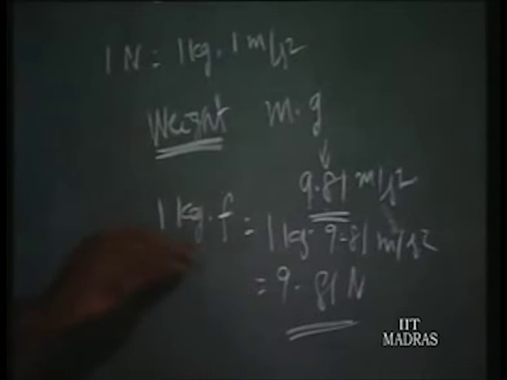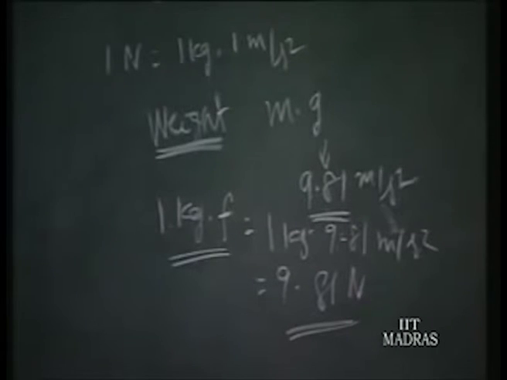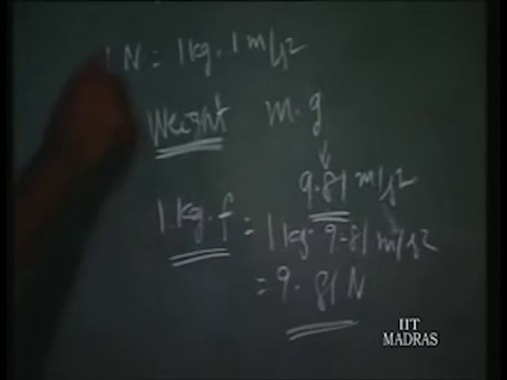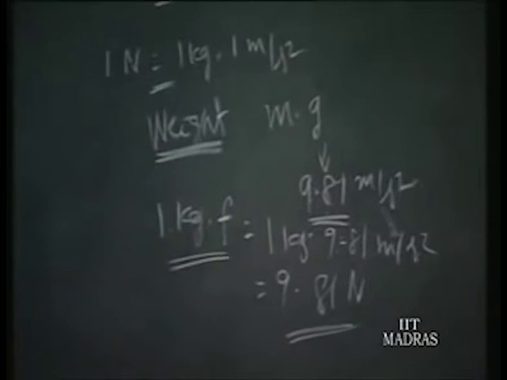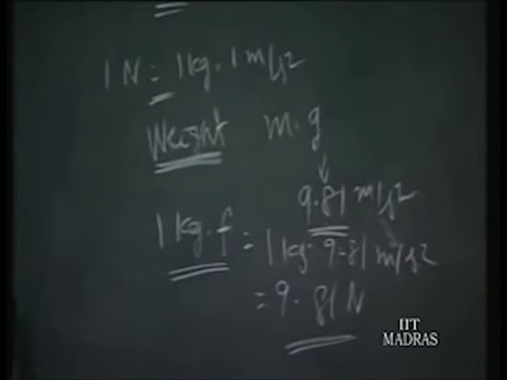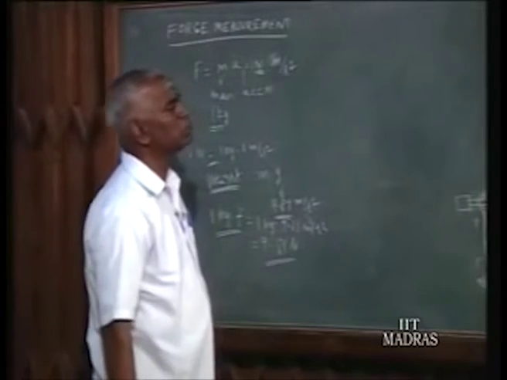So people at different places can go for the weight itself, 1 kilogram weight, as the standard for force, instead of going for Newton, because kilogram force and Newton can be related by this relation. So kilogram weight is taken as the standard for calibration purposes, because to realize 1 Newton you should create a force. Some force is available already in nature, that is the force due to attraction of earth. That is what we use for all calibration purposes.